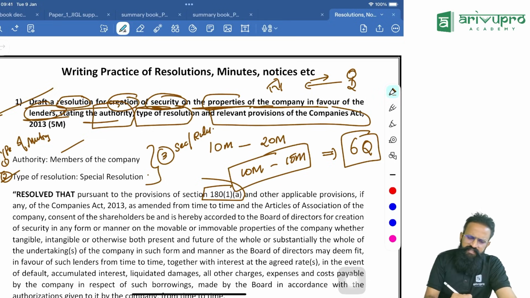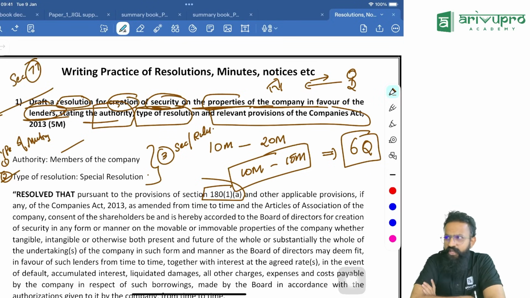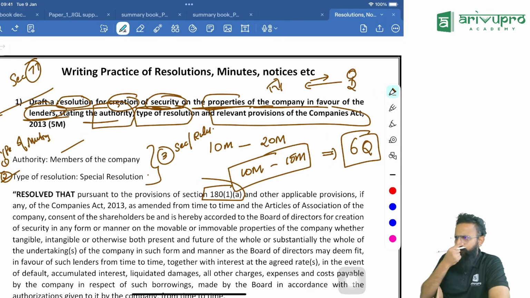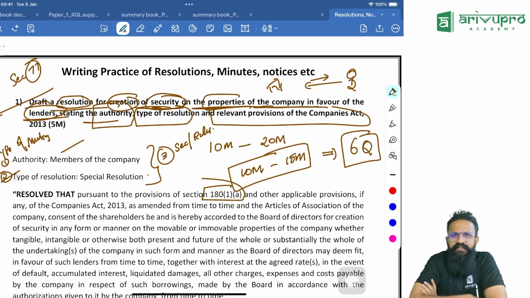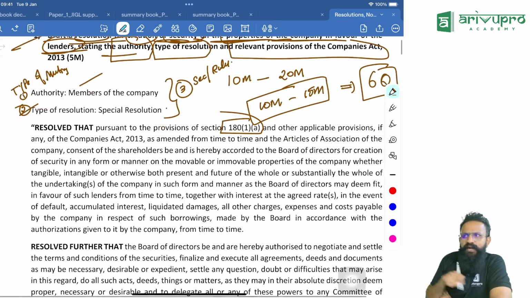Which one? Section 77, duty to register charge. So when you have created a security, I will include that as well. That one part they have not added here. Now, how will I present a resolution? They have given the whole part. Now try to read it.